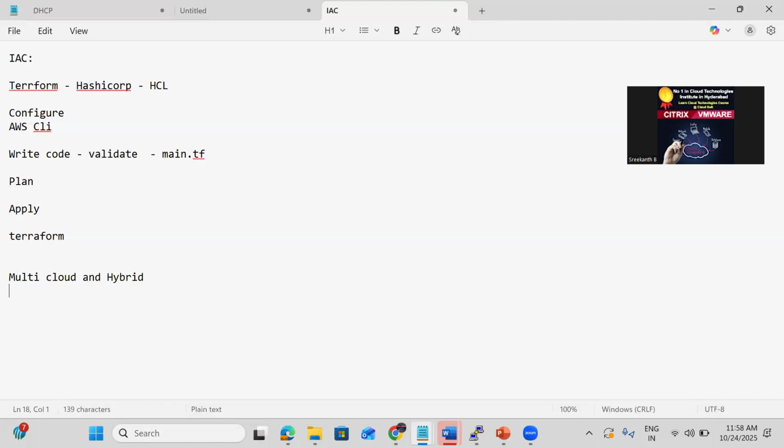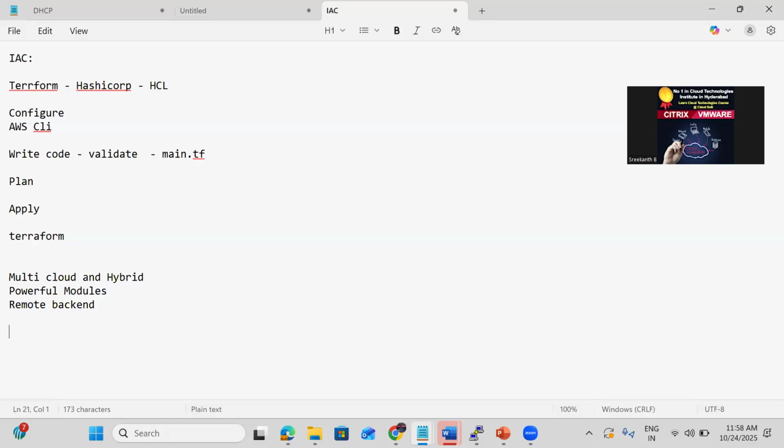Even very powerful modules are there, and we have good collaboration with remote backends. So these are the advantages. We can integrate even with pipelines also.